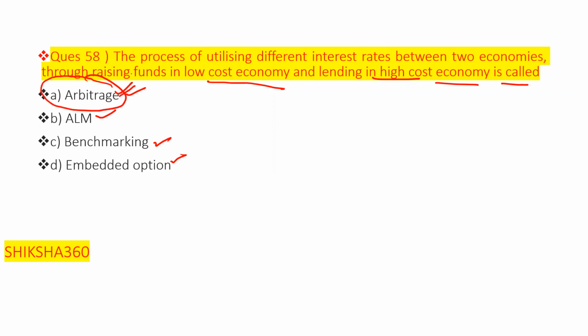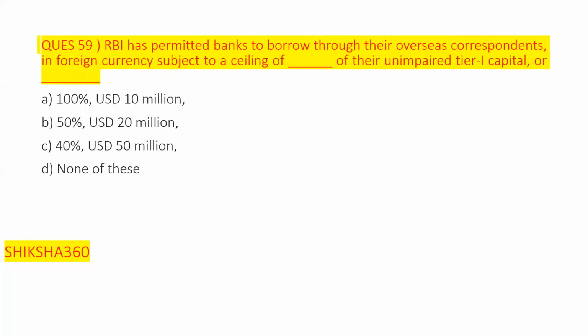Arbitrage is related to buying in the low cost market and selling at the high, or raising funds in the low cost economy and lending in the high cost economy. That is known as arbitrage. Now move to question number 59.